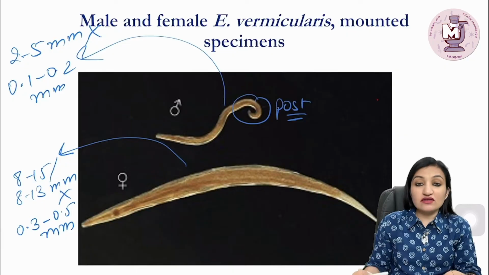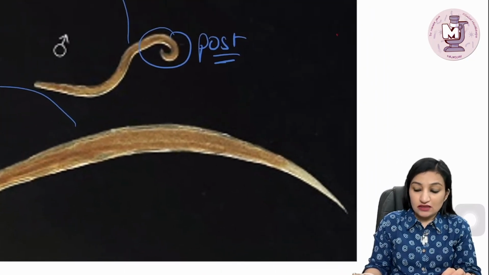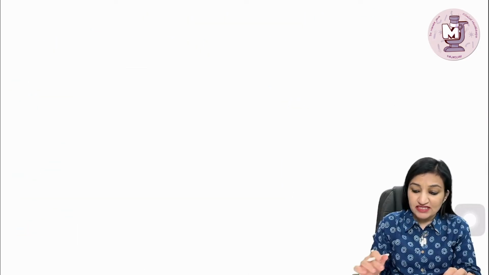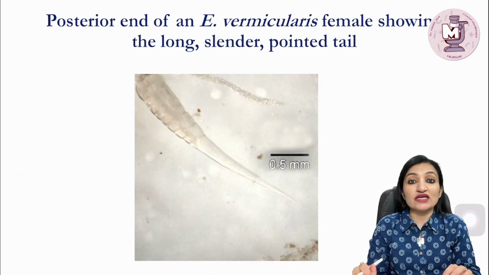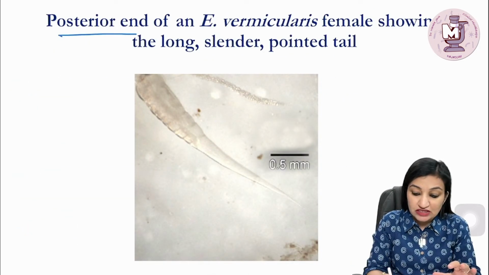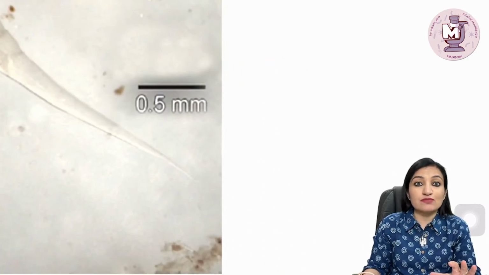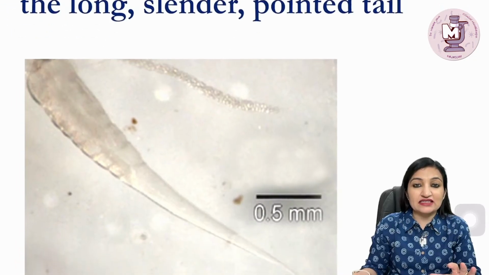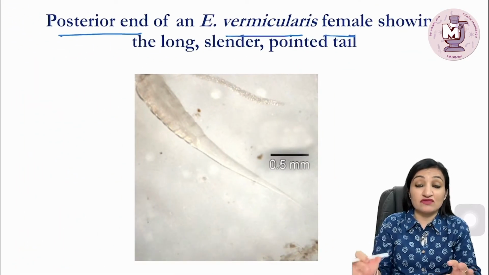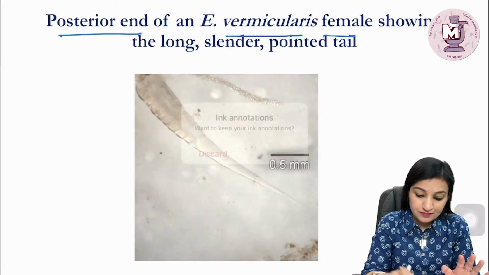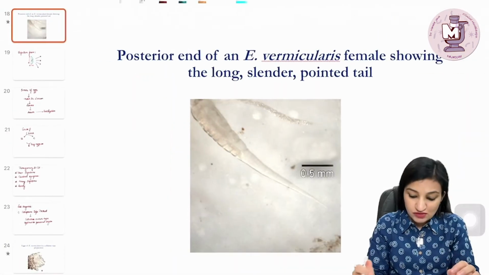And look at the female worm. It's so pointed at the posterior end, and that is precisely why this worm is also known as what? The pinworm. So this is the posterior end of an Enterobius vermicularis female, showing the long, slender, pointed, pin-like tail. That is why this worm is also known as pinworm. And seatworm refers to toilet seat. So remember, seatworm, pinworm, these are the synonyms for this worm.